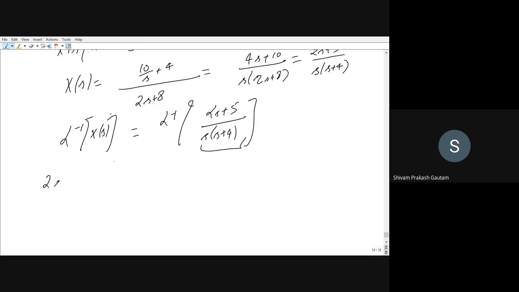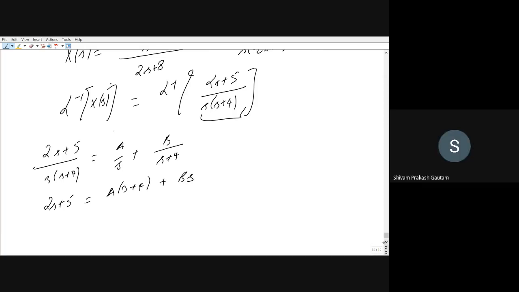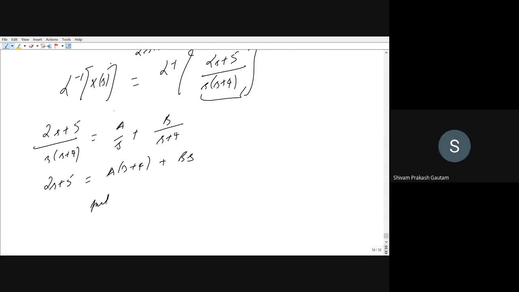So (2s plus 5) upon s into (s plus 4) will be equal to A upon s plus B upon (s plus 4). Take the LCM, so 2s plus 5 will be equal to A into (s plus 4) plus B into s. Now put s equal to 0 first. At s equal to 0, we get 4A equals 5, so A equals 5 by 4.